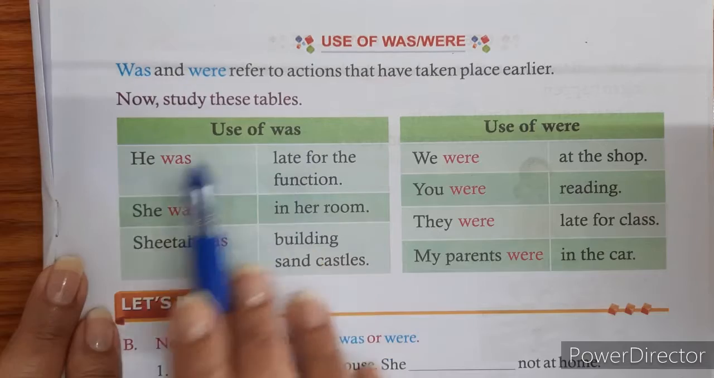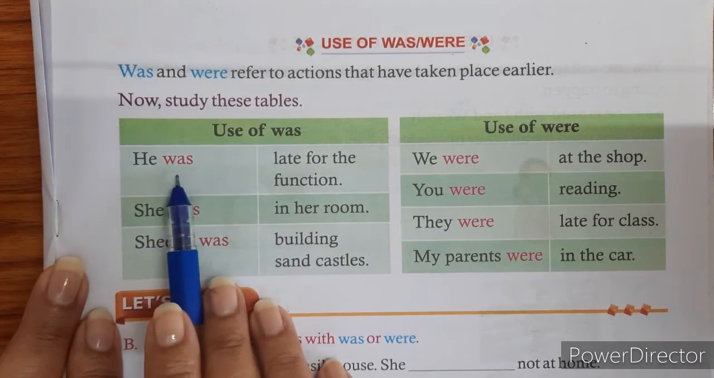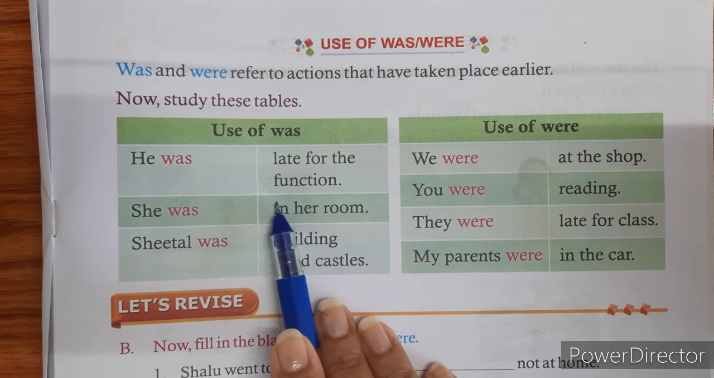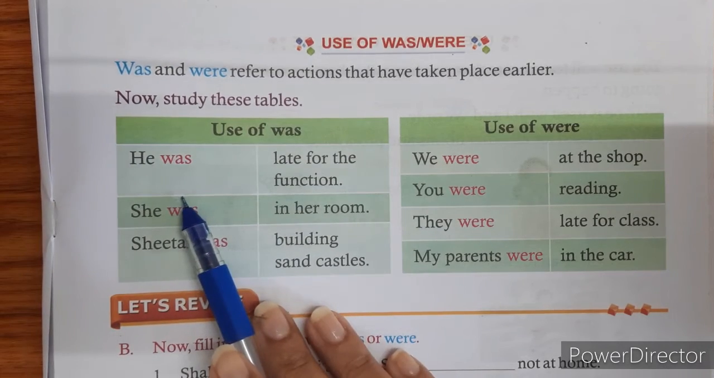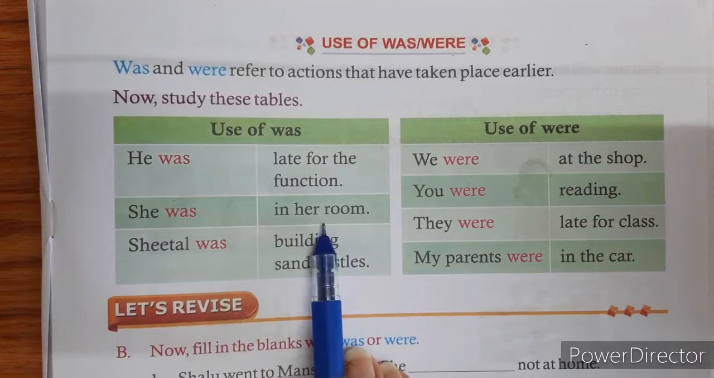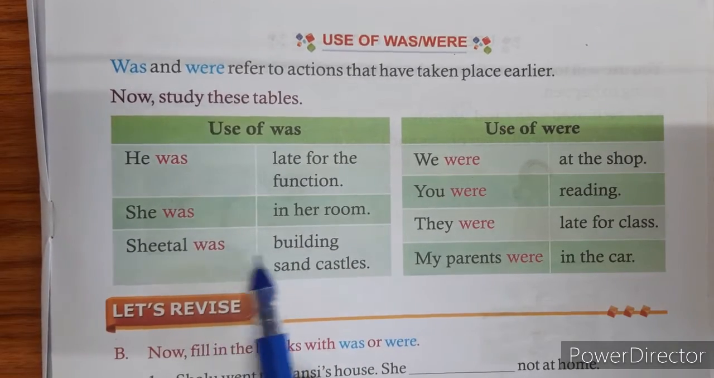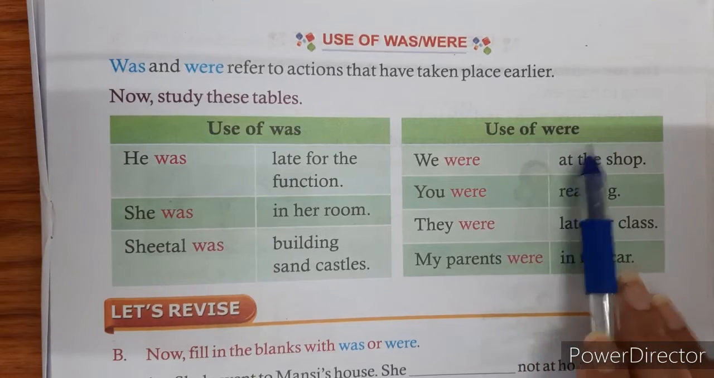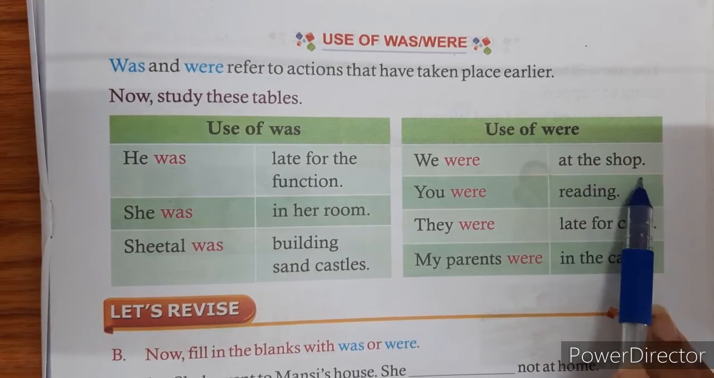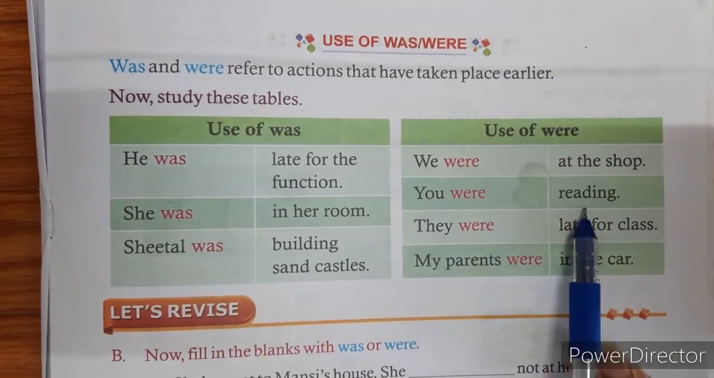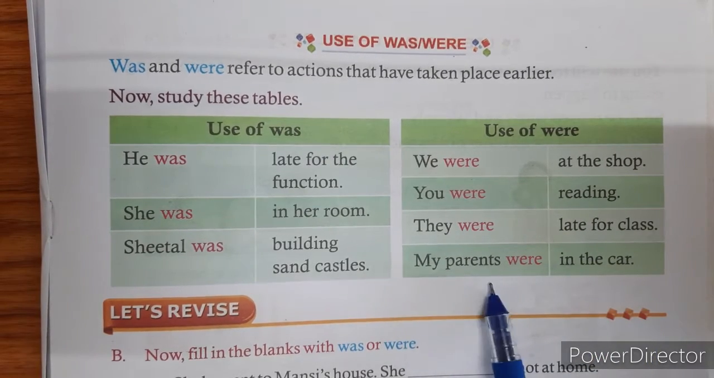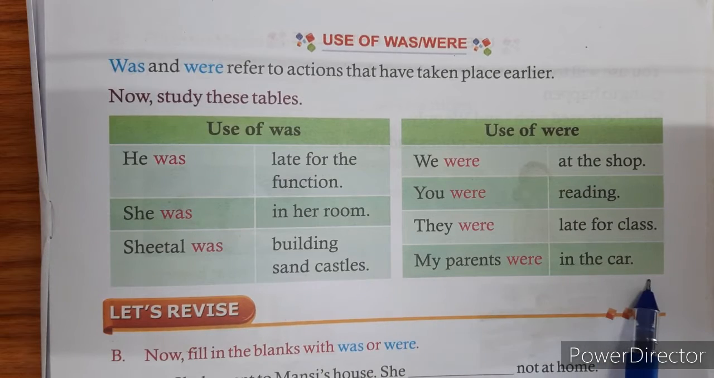Use of was: he was late for the function. The function is already over, students, and he was late. She was in her room. Sheetal was building sand castles. Use of were: We were at the shop. You were reading. They were late for class. My parents were in the car.